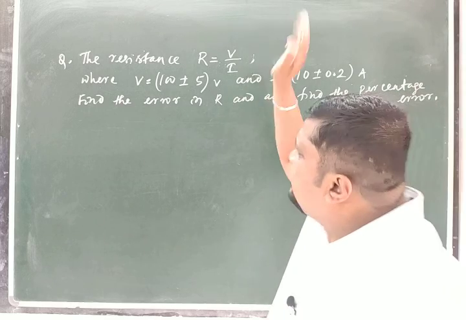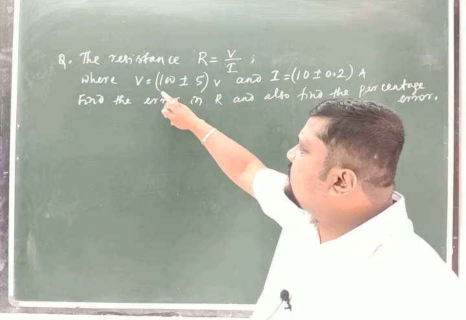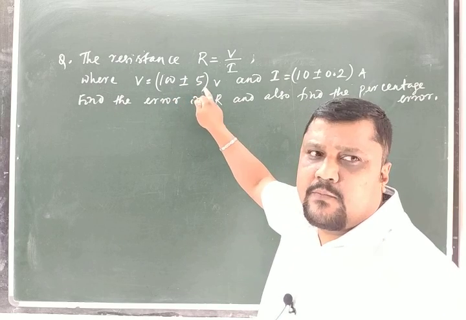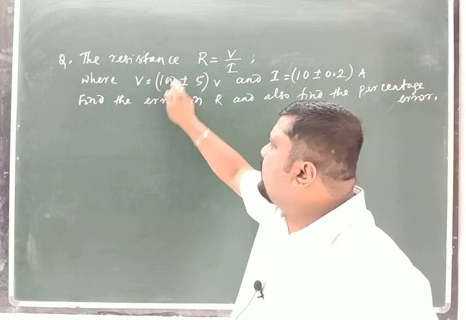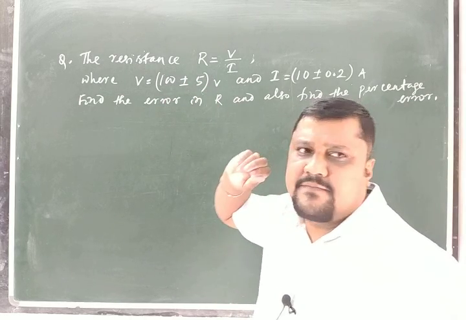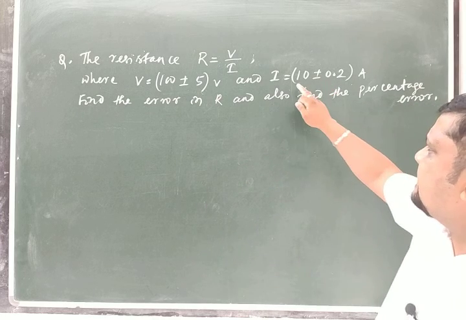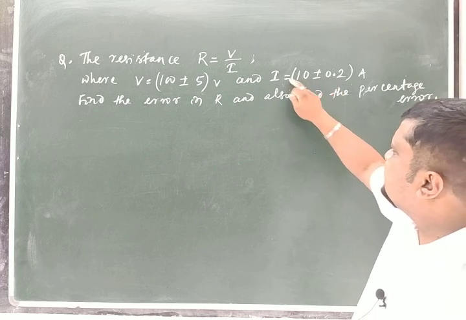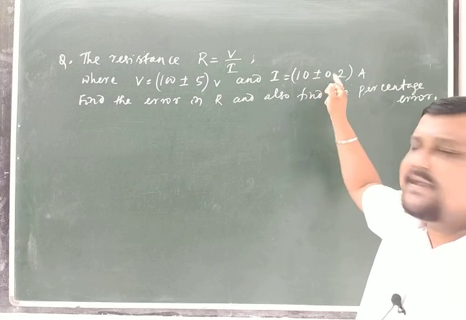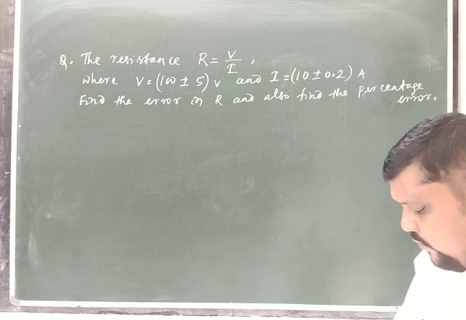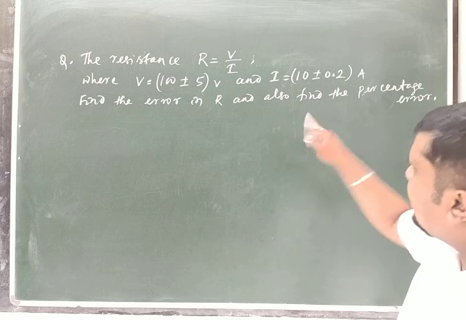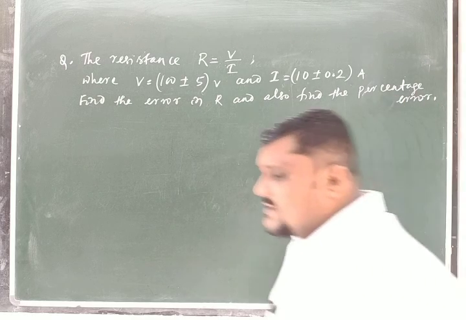Here R is equal to V by I. The potential is given as 100 plus or minus 5 volt, which means in measuring this 100 volt, there is an error of 5 volt. And in the measurement of current I, 10 plus or minus 0.2 means a measurement of 10 ampere current I has an error of 0.2. Now find the error in R, the resistance, and also find the percentage error.